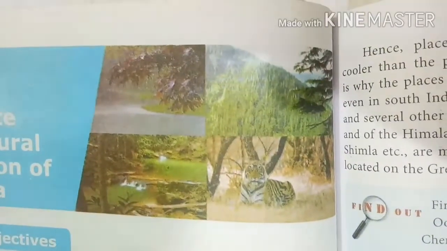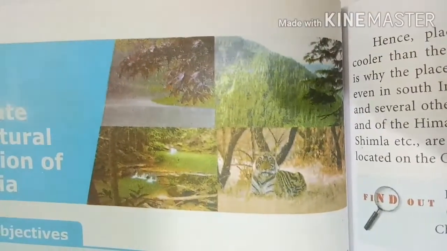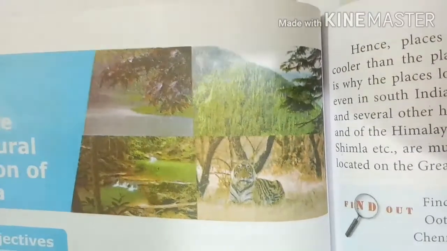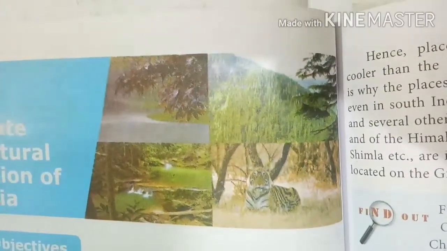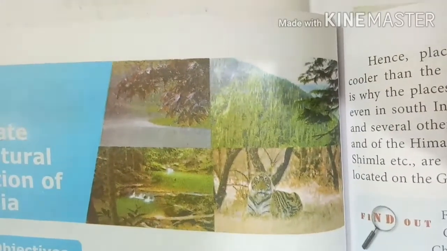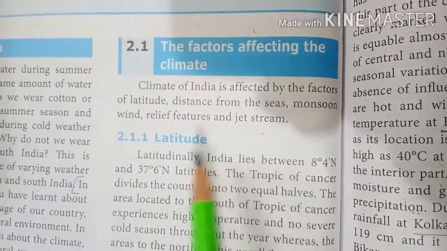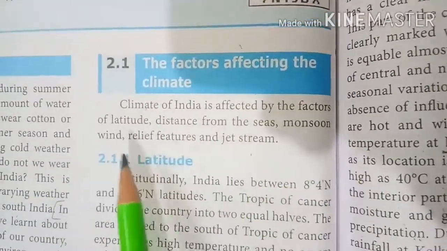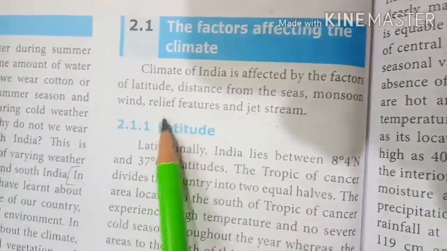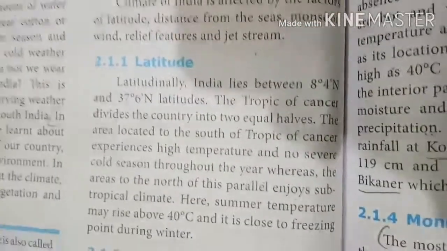In the previous chapter, you have learnt about the landforms and drainage of our country, which dealt with the natural environment. In this chapter, you will learn about the climate, natural vegetation, rainfall distribution, and wildlife of our country. The factors affecting the climate. Climate of India is affected by the factors of latitude, distance from the seas, monsoon wind, relief features, and jet stream. Now we'll see about the latitude.